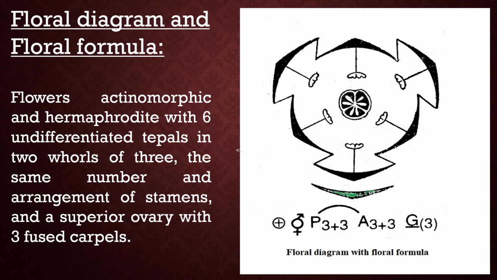Now, the most important part of a family, which is a floral diagram and floral formula. You can see a clear picture of floral diagram and floral formula. Flowers are actinomorphic and hermaphrodite with 6 undifferentiated tepals, which are arranged in 2 whorls of 3. The same number and arrangement for stamens and a superior ovary with 3 fused carpels.